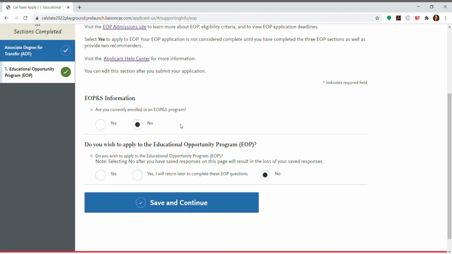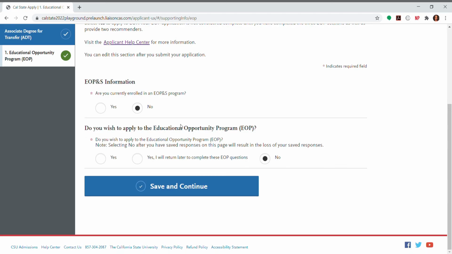The first thing it's going to ask is if you are currently enrolled in EOP and S at your community college. If you're not, that's okay. You could just say no. If you wish to apply to the EOP, then you can either choose yes, which means that you will begin answering your questions right now, or yes, I will return later to complete these EOP questions.